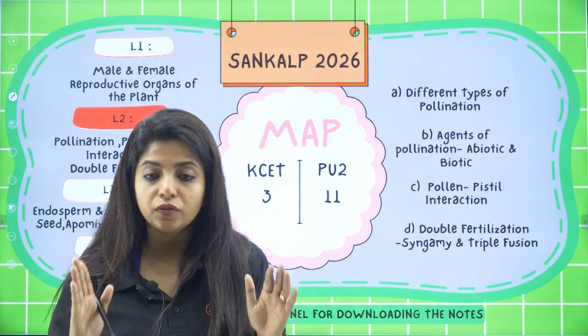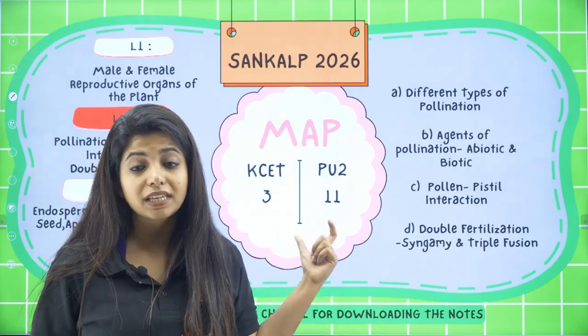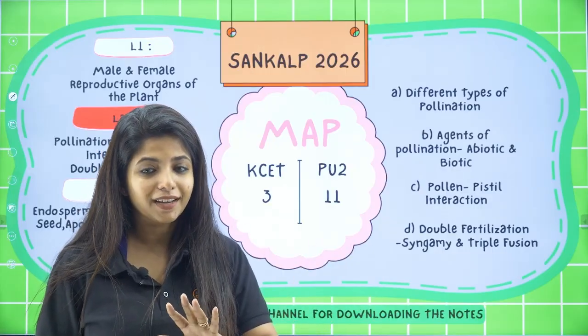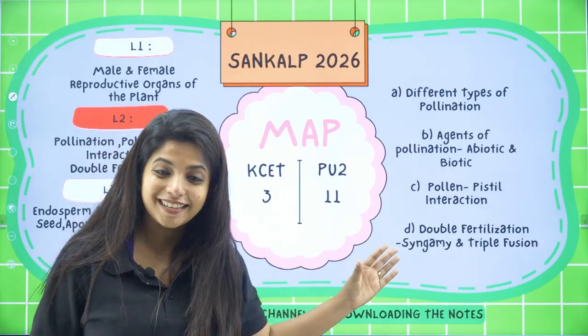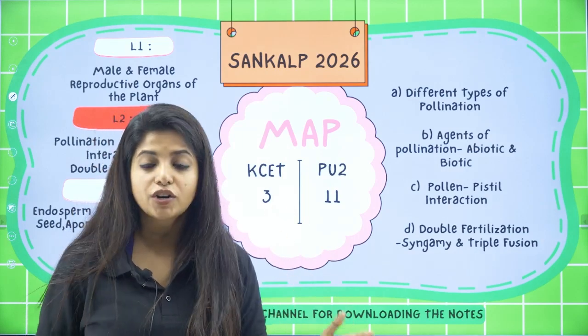This chapter is going to be very important for all of you because in PU2 it gives around 11 marks each year, and that's not a small number. For KCET, you get 3 questions, again not a small number.